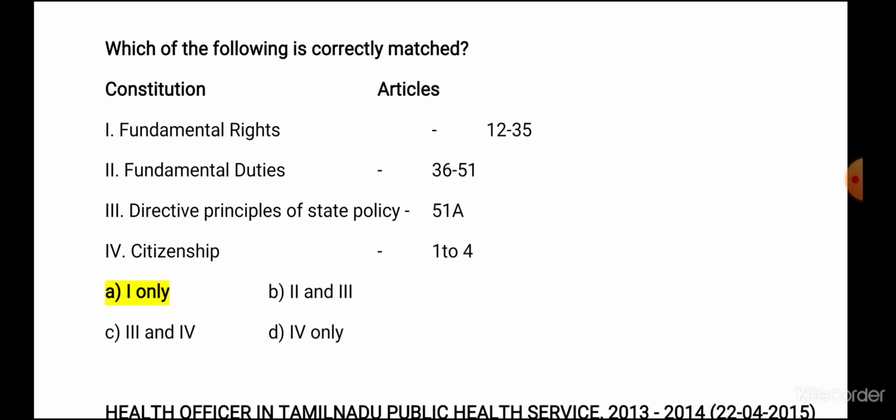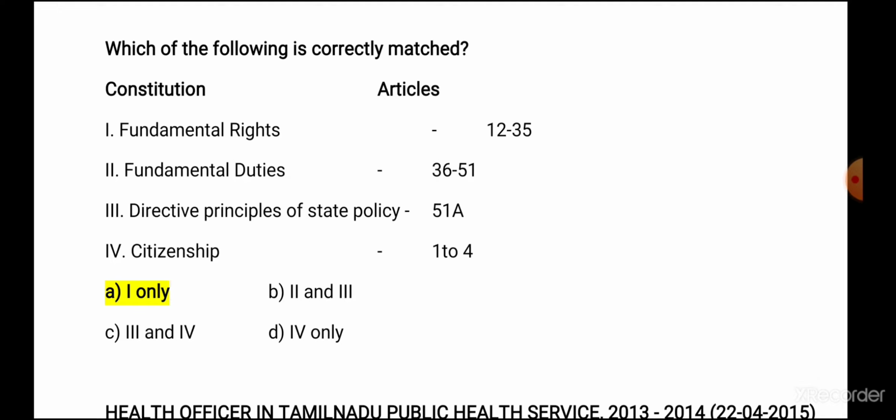Which of the following is correctly matched? Here constitutional provisions are given, with related articles. This is also something we discussed, parts of the Constitution, right? Fundamental rights, Part 3, articles 12 to 35. That is correct, so correctly matched. Fundamental duties, we know it is under Part 4A, Article 51A, so this is wrongly matched.